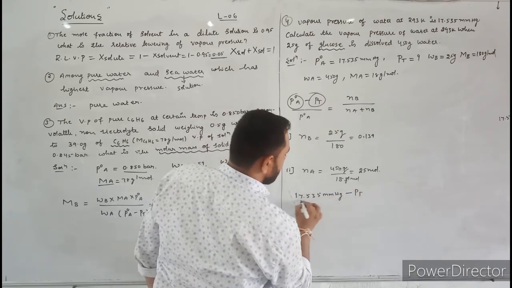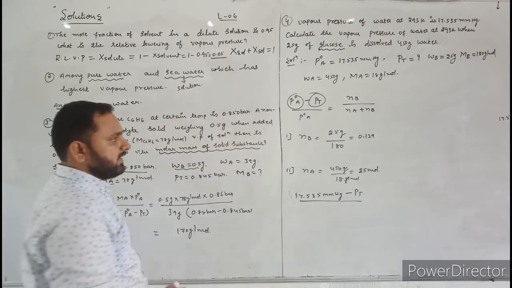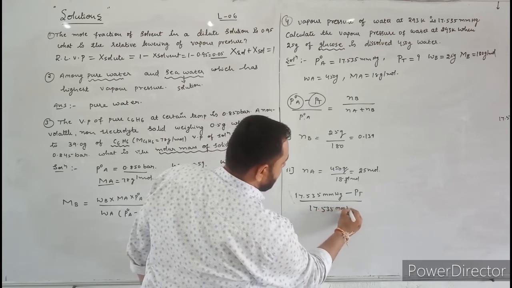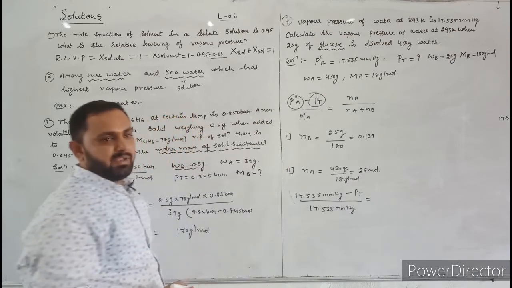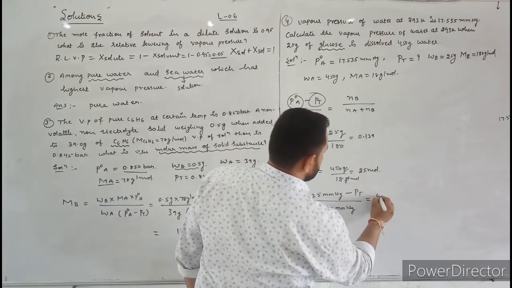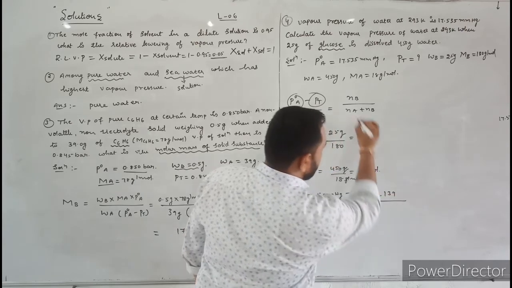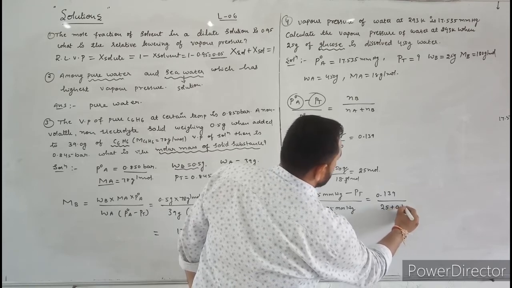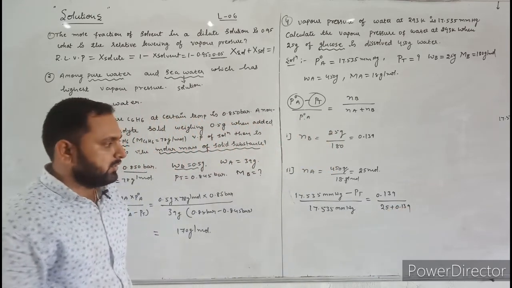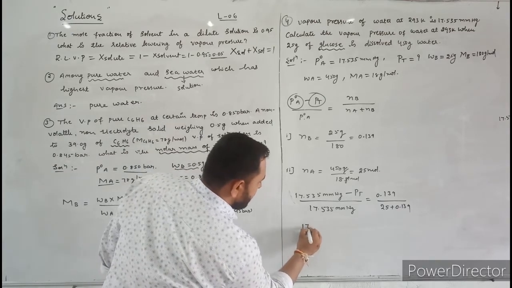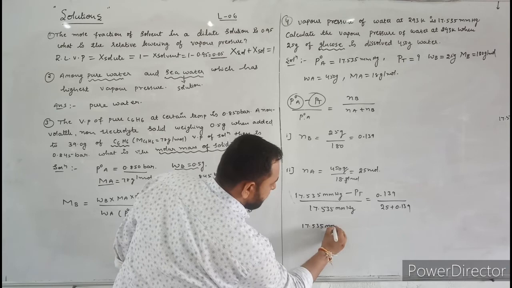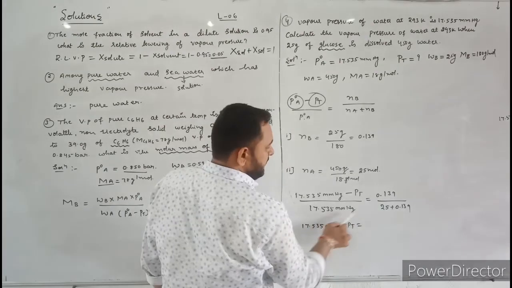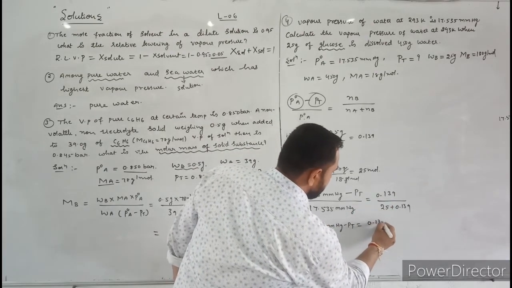That's why divide by P naught A, 17.535 millimeter of mercury, is equal to NB, the number of moles of B, which is 0.139, divided by NA, which is 25, plus 0.139. Now you just simplify this. 17.535 millimeter of mercury minus PT is equal to, you just send this value from here to here, 0.139 into 17.535 millimeter of mercury.